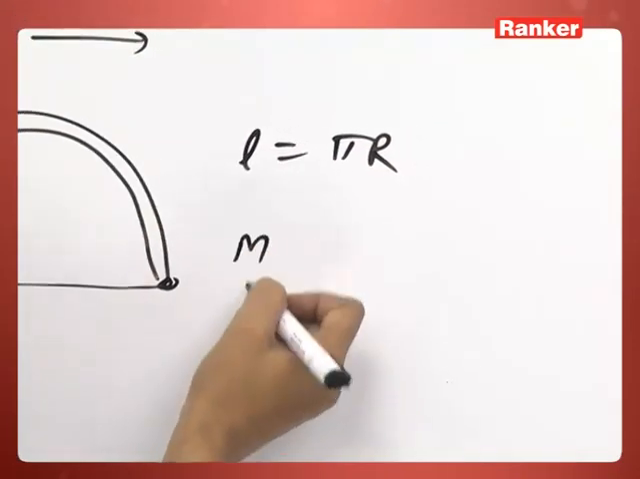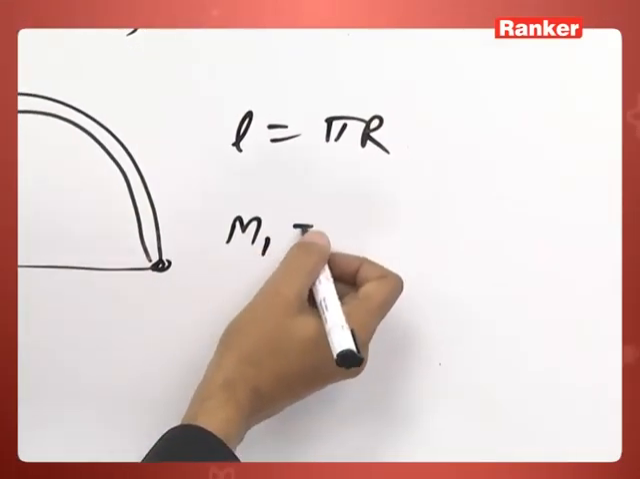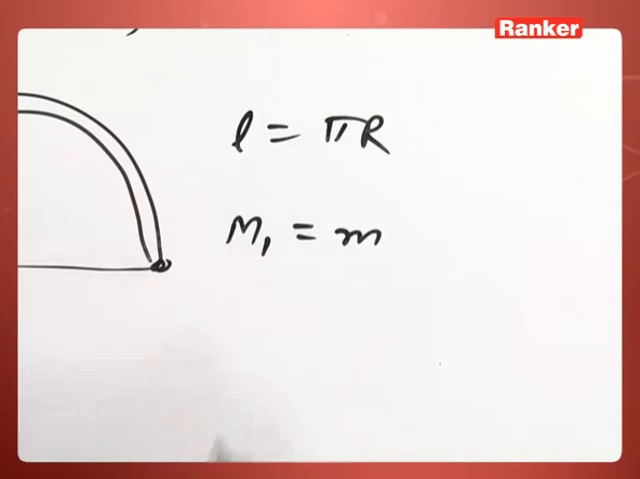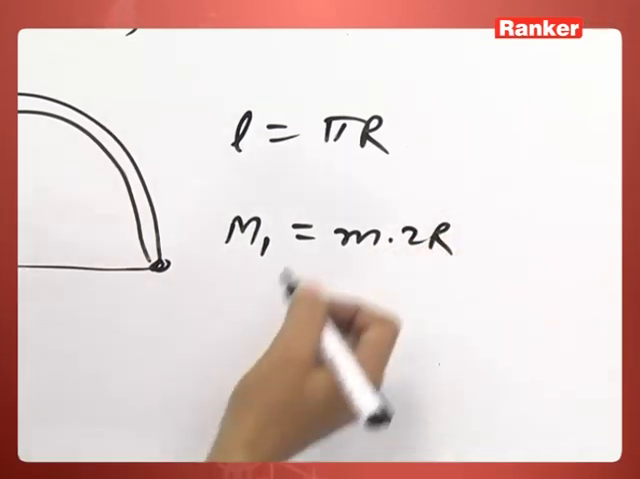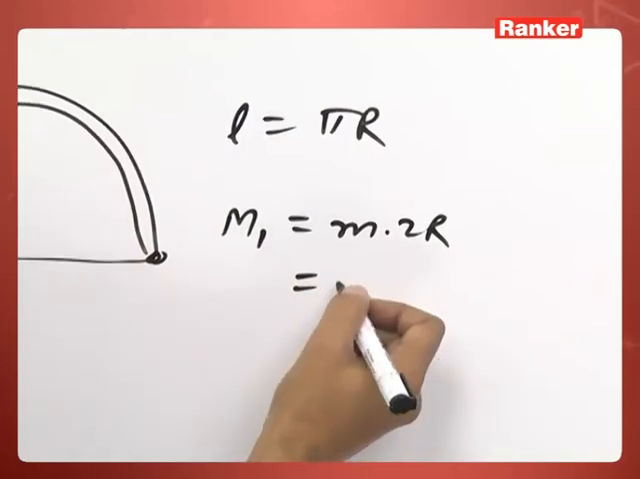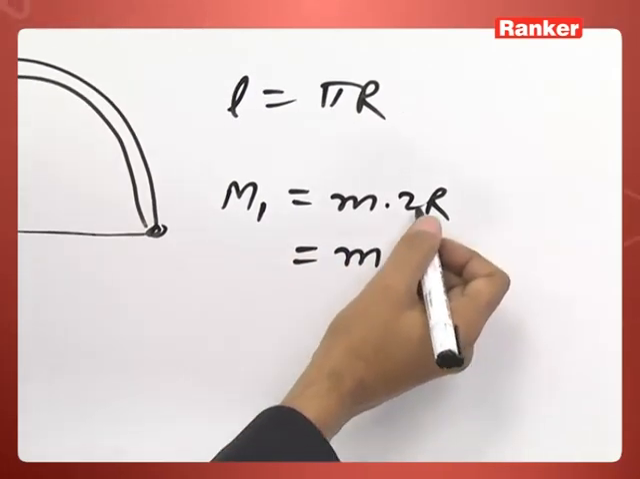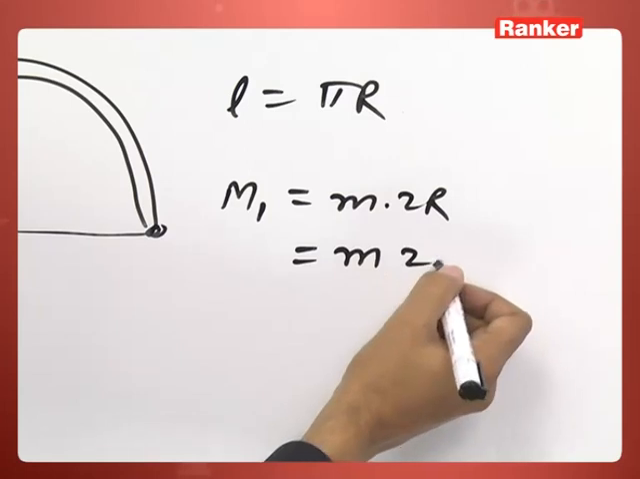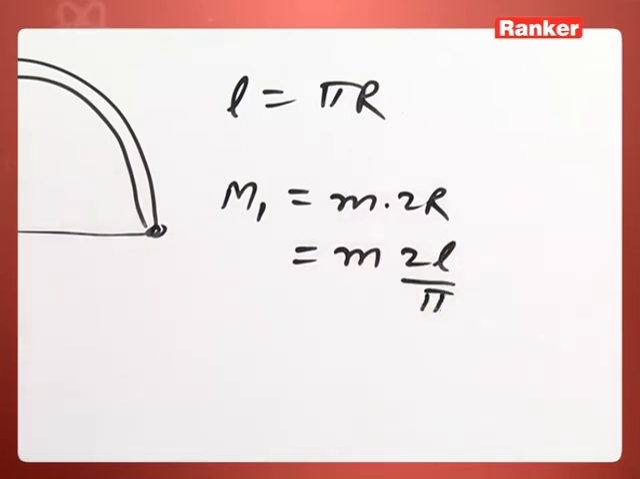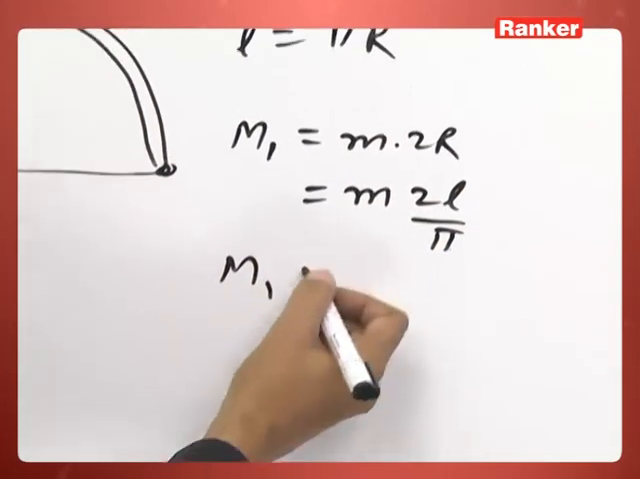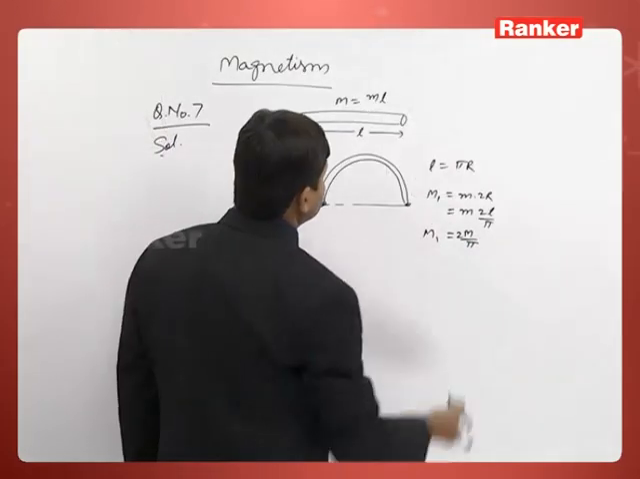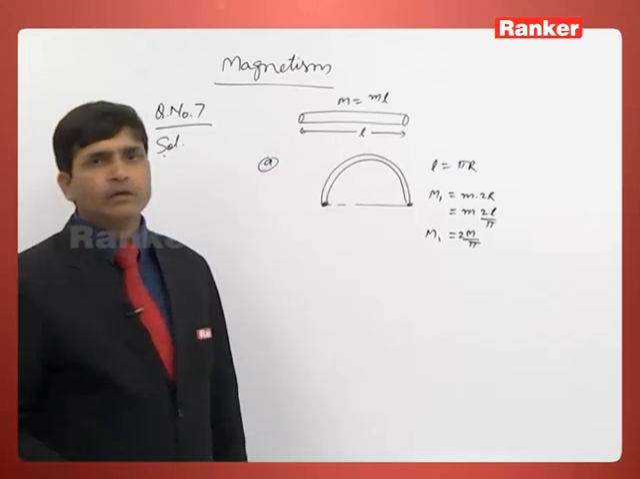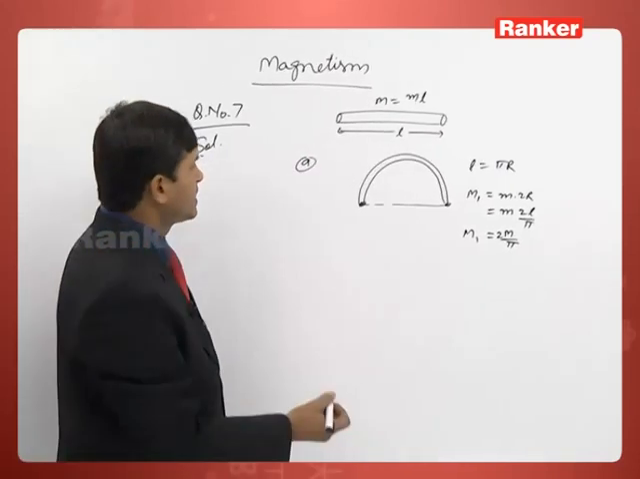Now the magnetic moment M1 is equal to M, and this is your 2R. 2R means here M, 2R, 2L by pi. So this is your M1, M into L, 2M by pi. This is the magnetic moment of the first part.